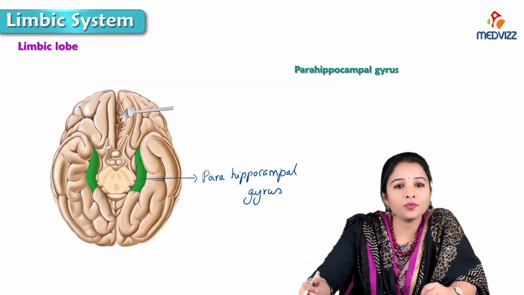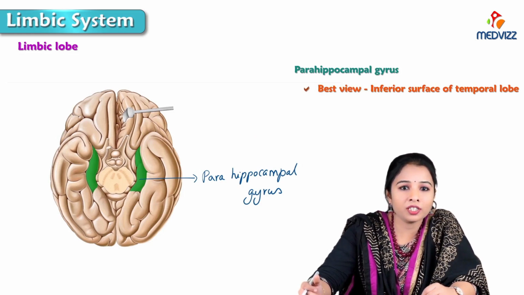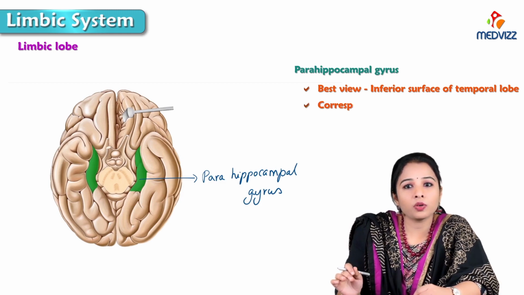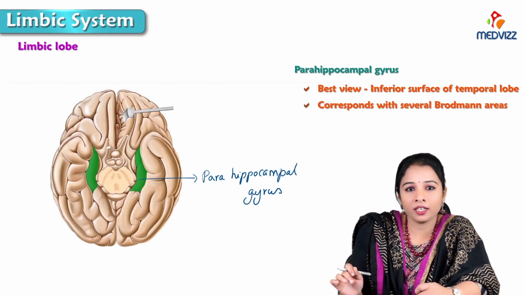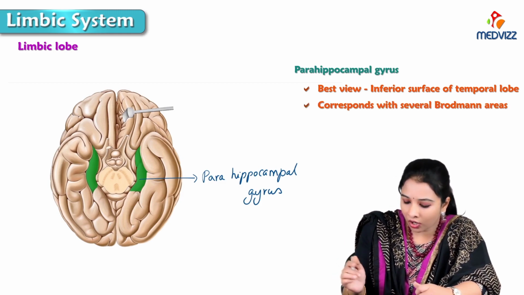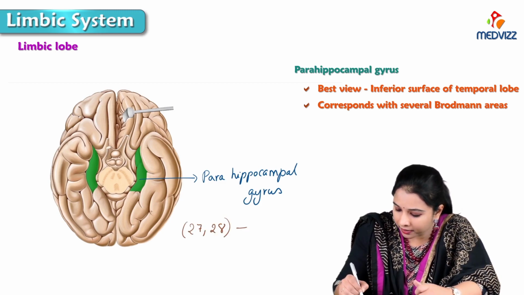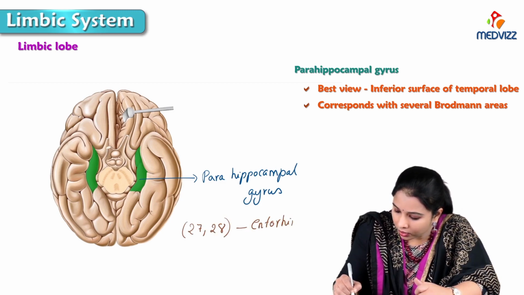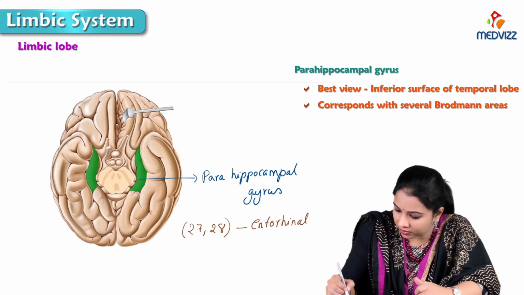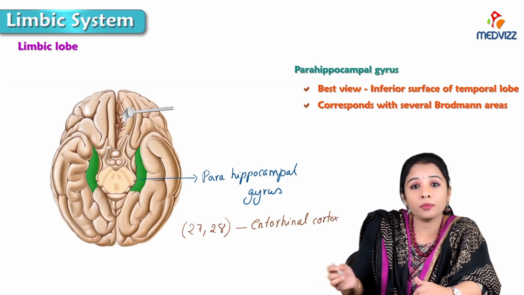Next we shall continue with the parahippocampal gyrus. It is best viewed on the inferior surface of the temporal lobe of the cerebrum. The area corresponds with several Brodmann areas such as entorhinal cortex 27-28. Entorhinal is for smell sensation and smell memories.